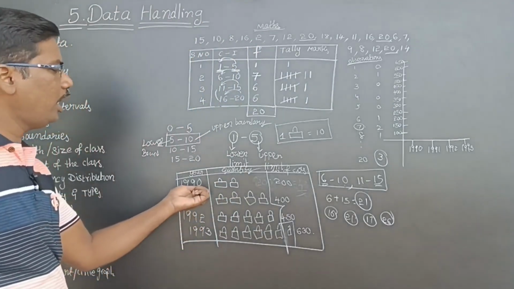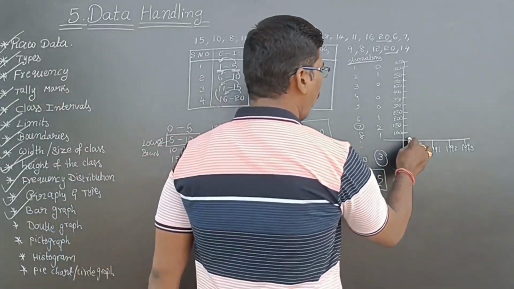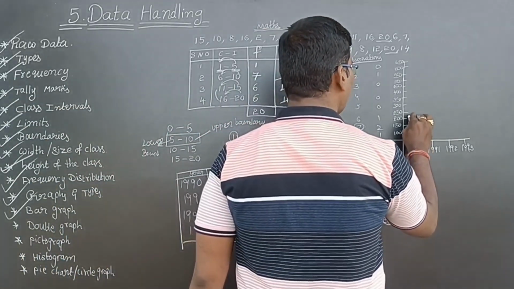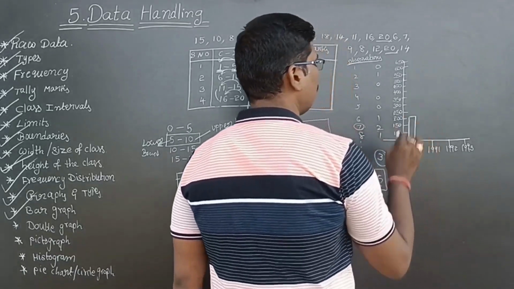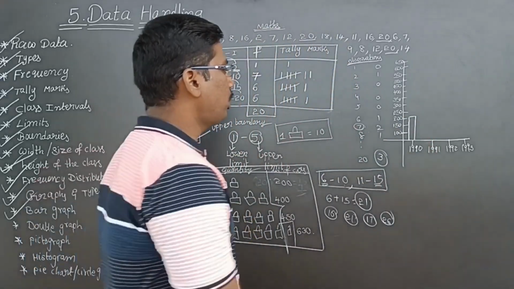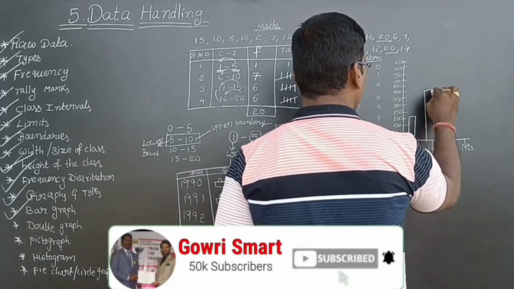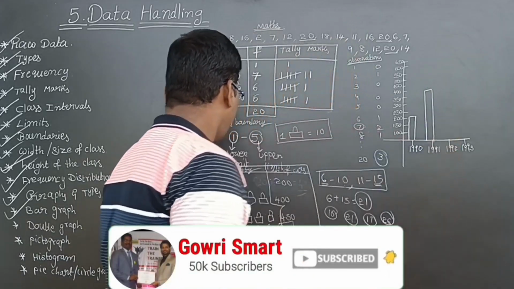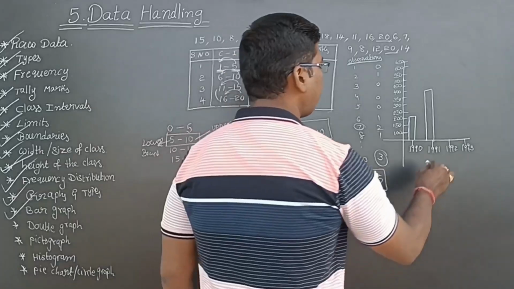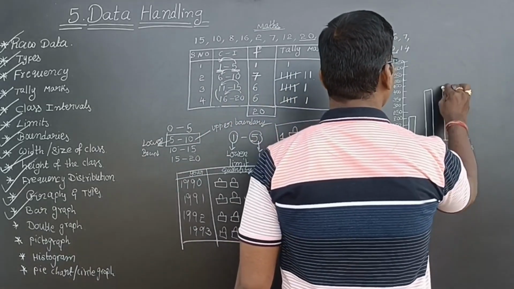In 1990, 200 cars means one bar, one rectangle they have drawn. In 1991, 400 means double. So for 1991, 400 cars. For 1992, 450, they can represent exactly.